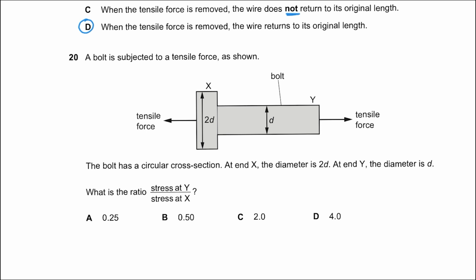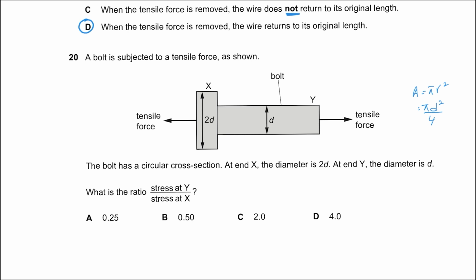So what is stress? Stress is force upon area. Now when you compare the areas, we know that area of a circle is pi r squared, which can also be written as pi d squared upon 4 or pi into d upon 2 whole squared.